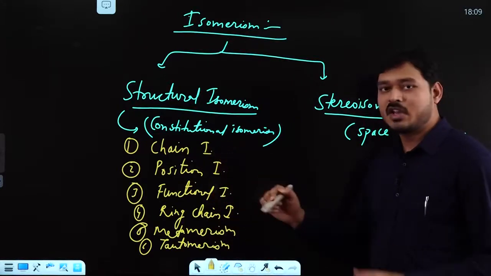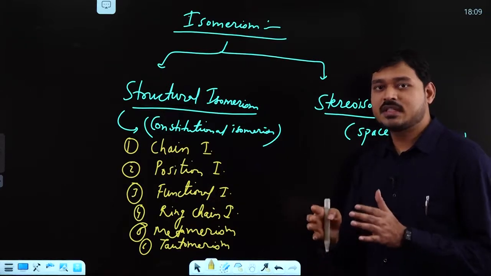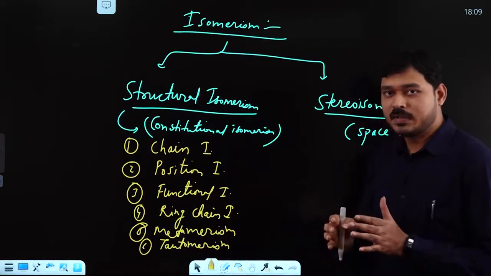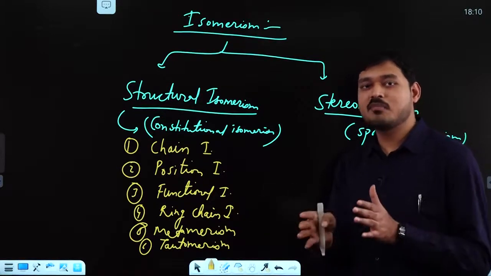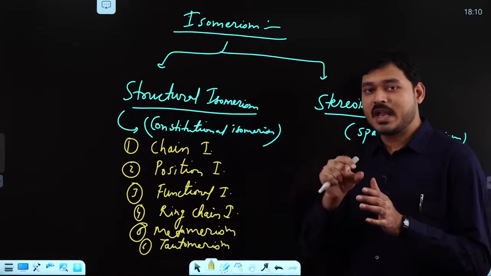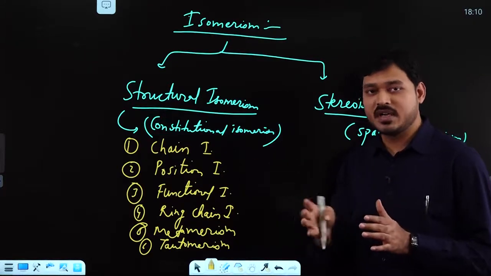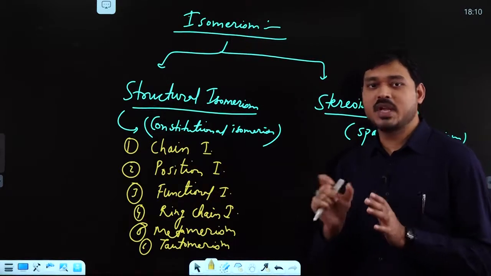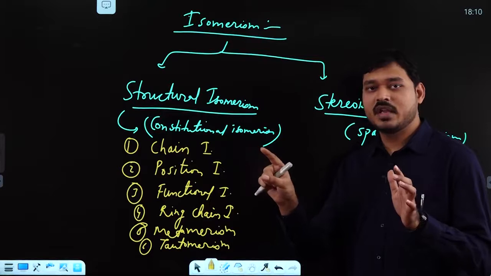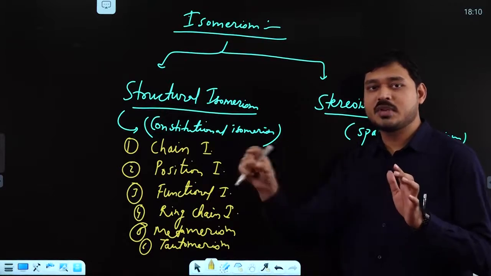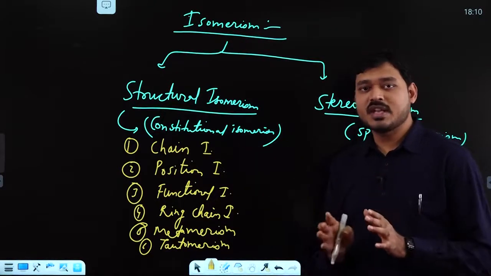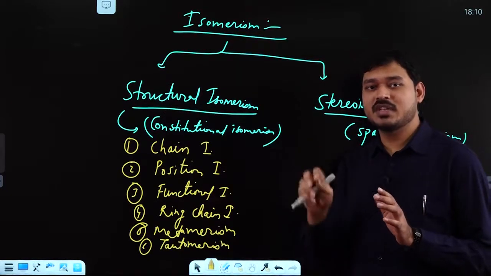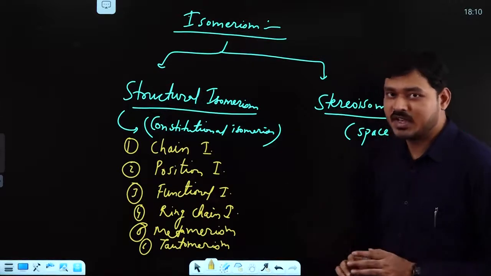Chain isomerism means there will be a change in the chains. The principal carbon chain or parent carbon chain in two different compounds will be different. The remaining molecular formula will be the same. So if the parent carbon chain is different, it is called chain isomerism. Clear? Suppose you have butane, a 4 carbon chain, C1, C2, C3, C4, simply butane. But when you say isobutane, it means 2-methyl propane, so you have a 3 carbon principal chain. That is simply chain isomerism.